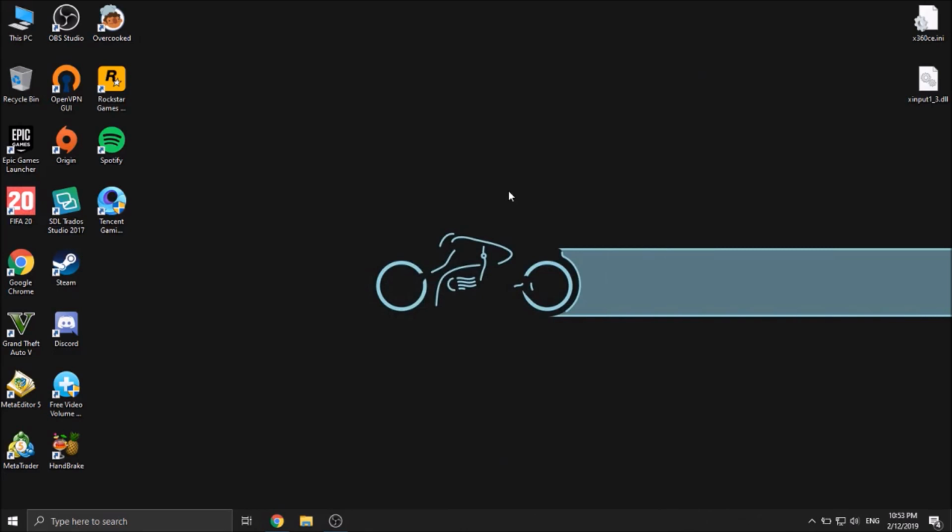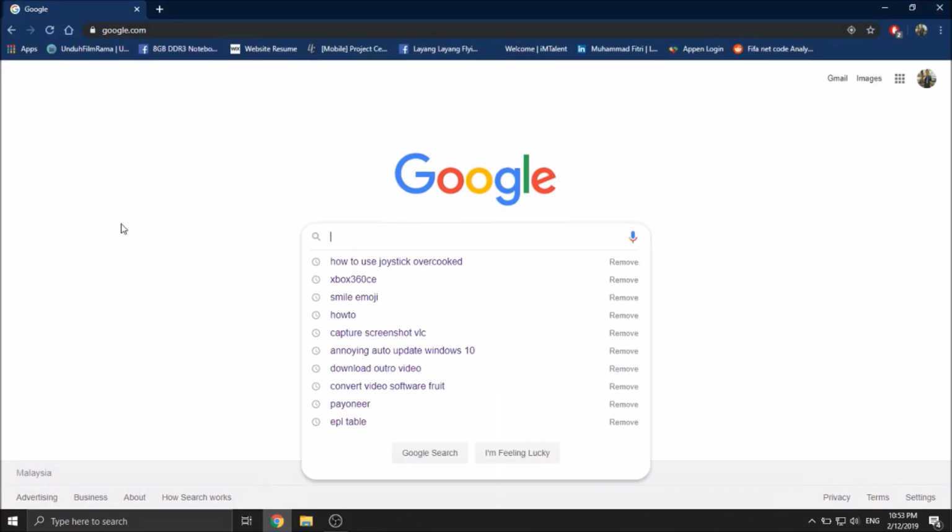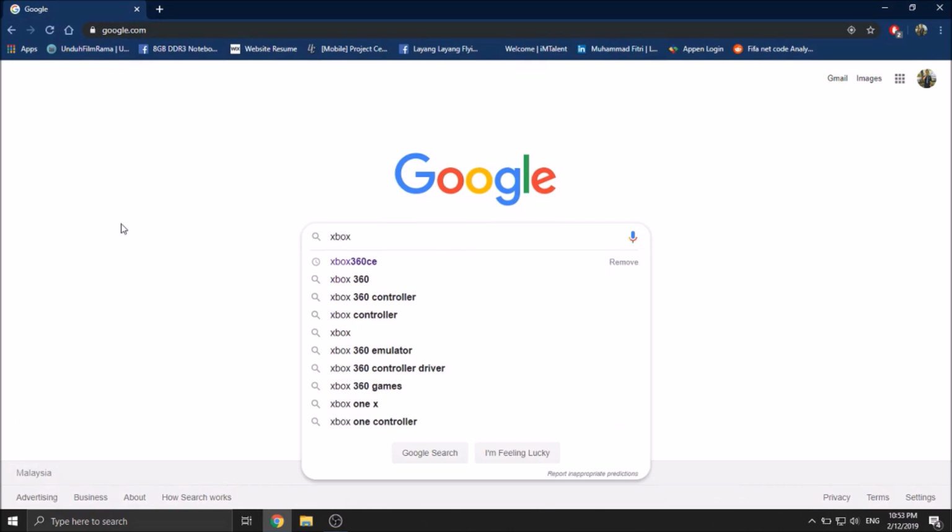Today's video is about how to use the joystick in the Overcooked game. Sometimes when you play Overcooked, the joystick doesn't work. So in order to fix that, first you have to open the browser and search for the Xbox 360 controller software.